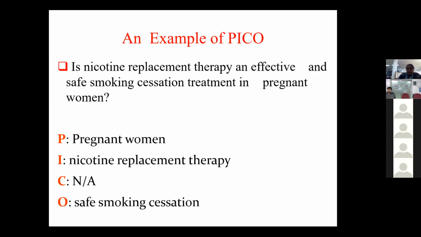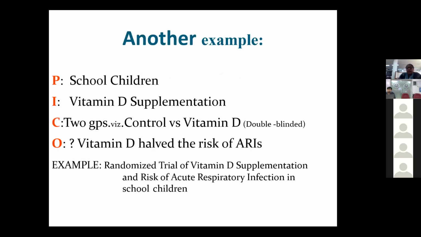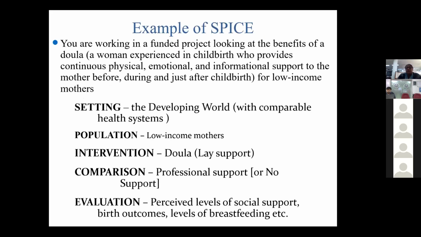Comparison, there's no comparison, and outcome is your safe smoking cessation. So coming over to yet another example, a randomized trial of vitamin D supplementation and risk of acute respiratory infection in school children. How will you define the concept, take out the key terms according to PICO? That you have to decide, segregate that accordingly, and then you start framing. This is again a SPICE structure example.